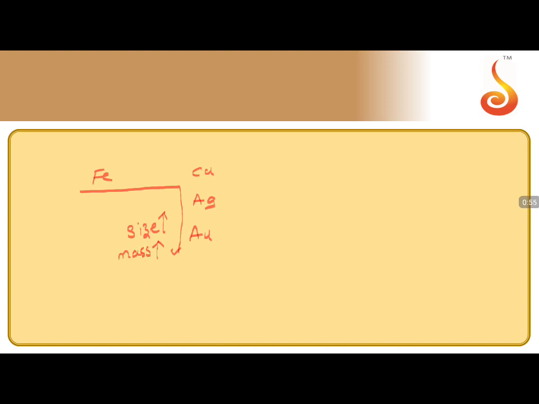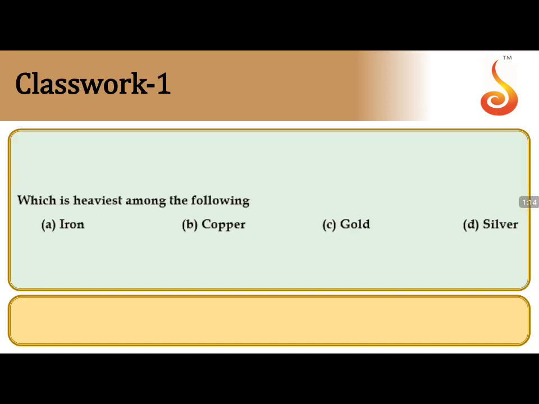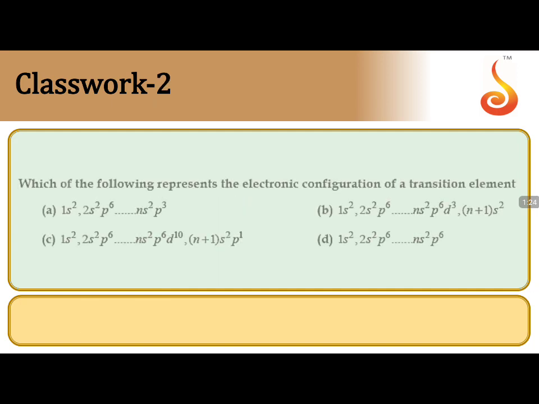Moving left to right, size decreases but the mass still increases. The mass will be highest for gold. So the answer should be gold, option C. Let us see the answer. Yes, C.